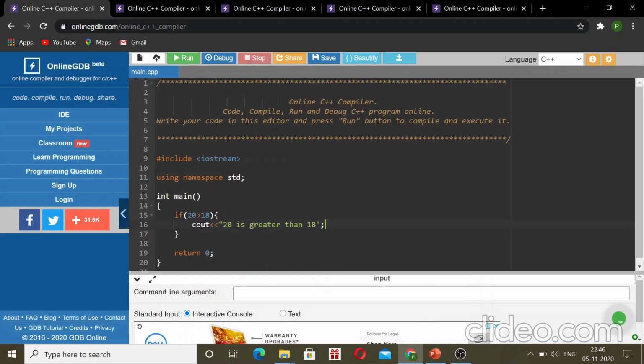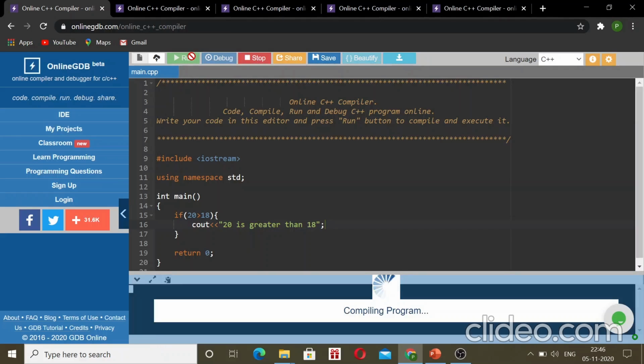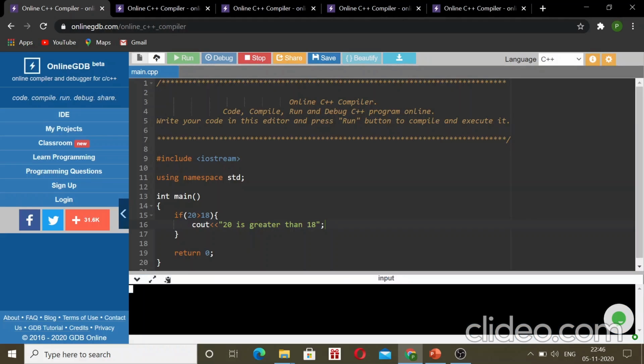See, here we first provide a condition: if 20 is greater than 18. Is this condition true? Yeah, this condition is true, so it will execute this code. Now let us run it. Yeah, this statement was true, so it executed this code: 20 is greater than 18.